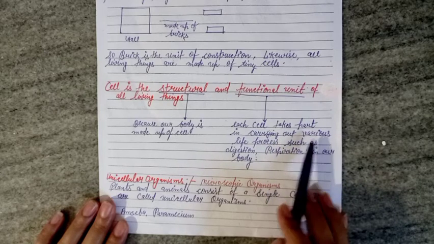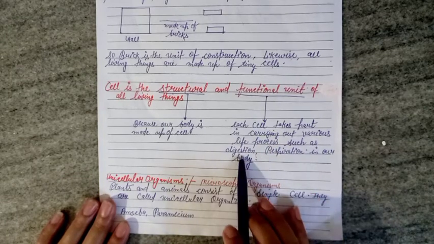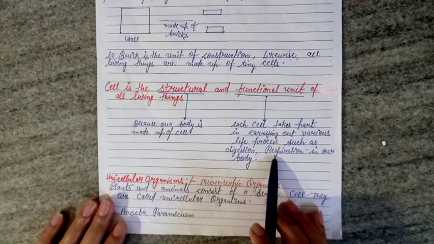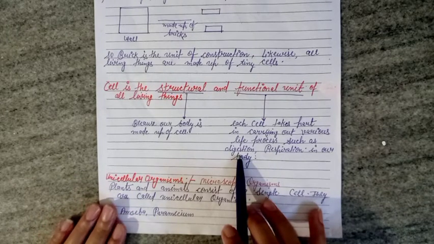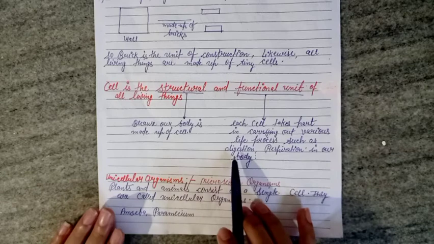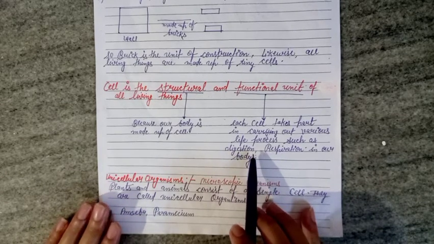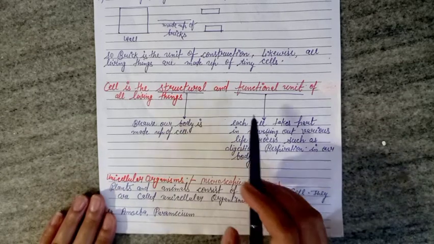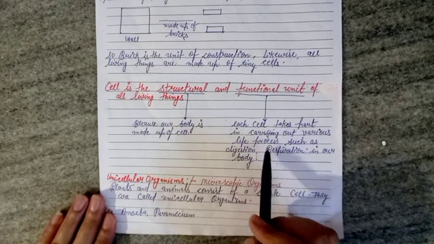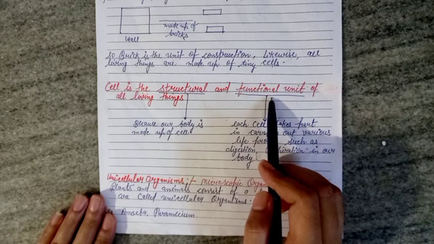What are the various life processes that are carried out by cells? Such as digestion and respiration, for surviving. There are so many processes carried out in our body, and in each kind of life process, each cell takes part. So the cell is the functional unit of living things.